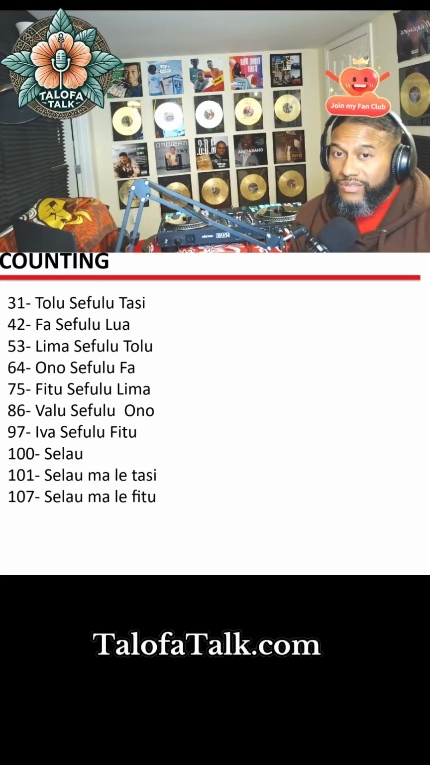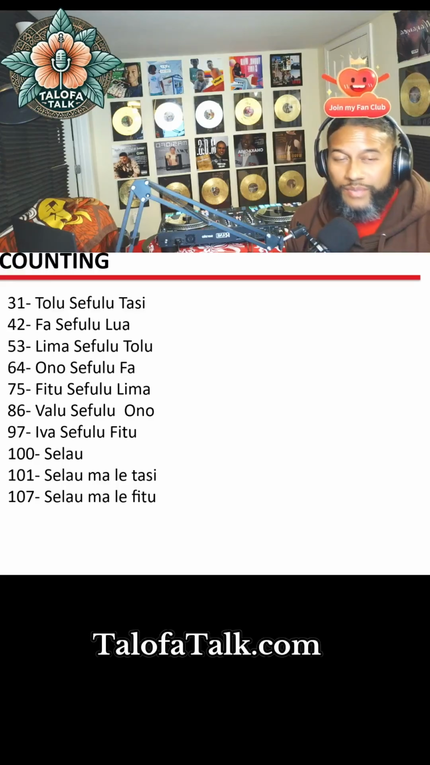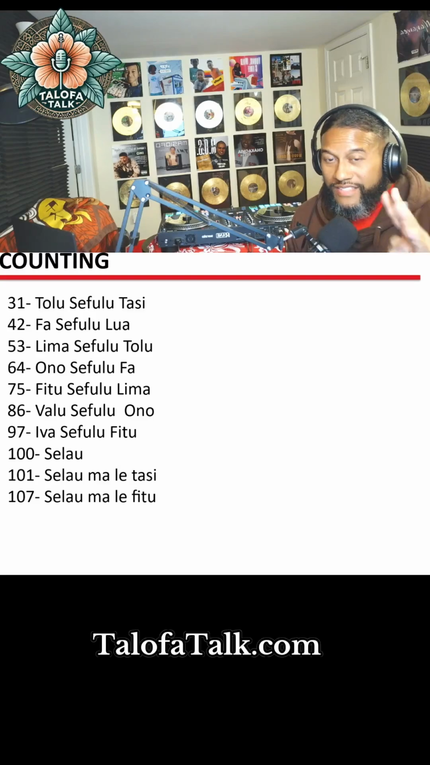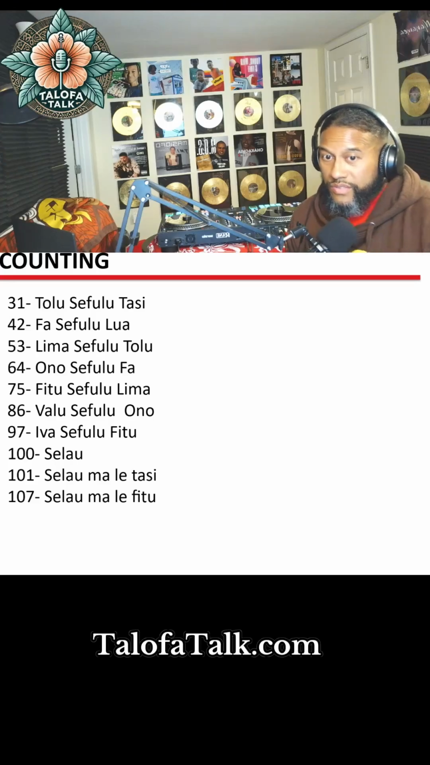One of the easiest things to do in Samoan, in terms of patterns, is the count. Fa sefulu lua, four tens and a two. Lima sefulu tolu, five tens and a three. Ono sefulu fa, so six tens and four. Fitu sefulu malelima, seven tens and a five. And so forth. Valu sefulu ongo, Eva sefulu fitu.